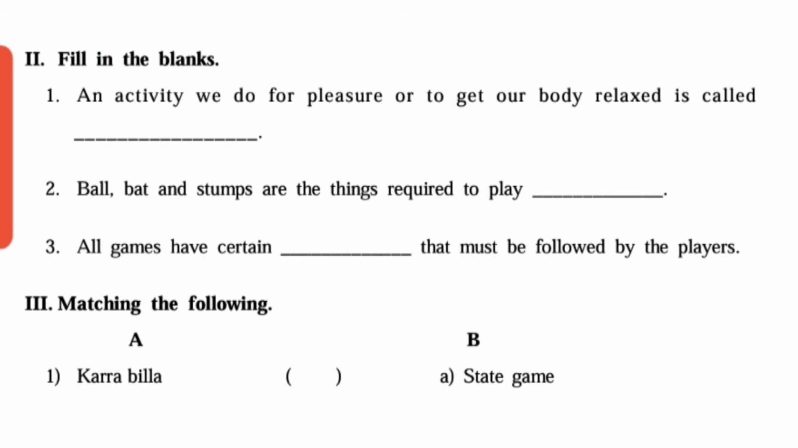Next, second one, fill in the blanks. First one, an activity we do for pleasure or to get our body relaxed is called recreation. Second one, ball, bat and stumps are the things required to play cricket. Third one, all games have certain rules that must be followed by the players.